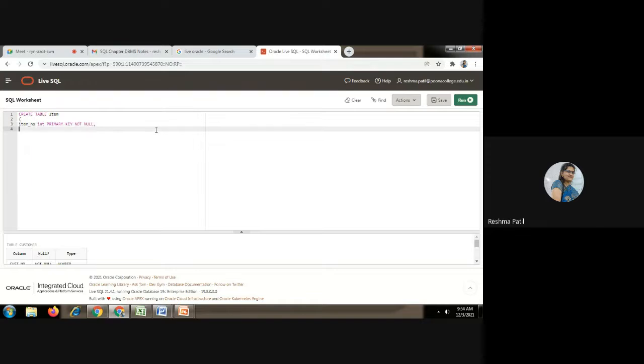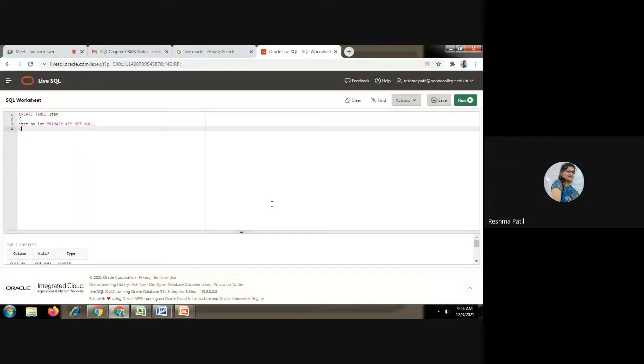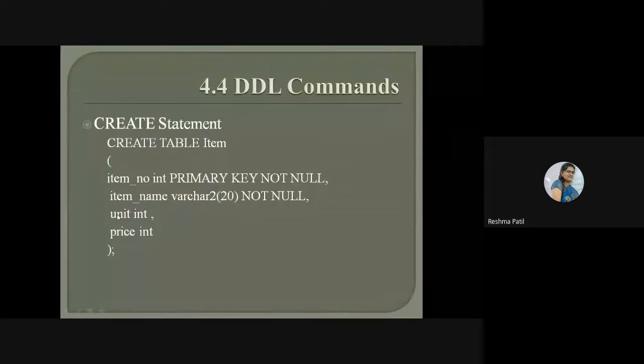So next, item name varchar2 20 not null. Item name is varchar2 with a maximum of 20 characters, not null. So this attribute should not be null.